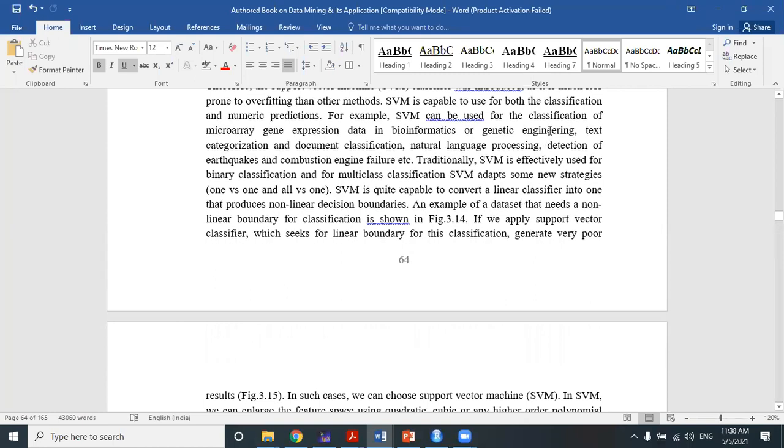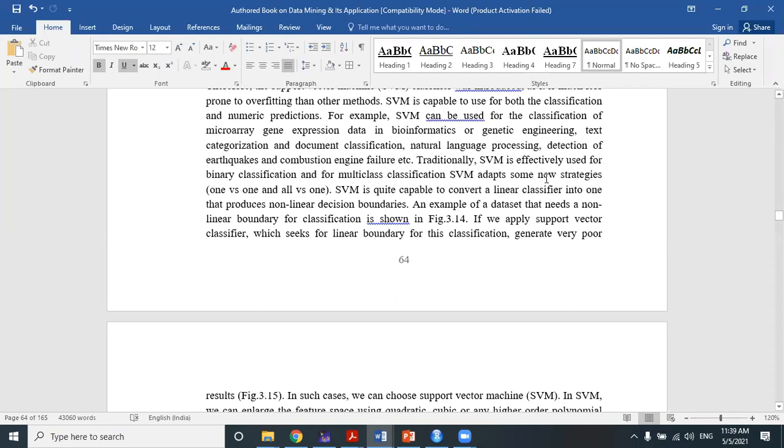In the last class, I already discussed it. Now, SVM can be used for classification. It has several applications, like in gene structure analysis. এই COVID-19 এ কিন্তু SVM দিয়ে COVID-19 এর gene structure টা or protein structure টা has been analyzed. A lot of research papers we will get where the COVID-19 or SARS-CoV-2... COVID-19 actually is the name of the disease. The name of the virus is SARS-CoV-2. Okay, so the protein structure or the gene structure of SARS-CoV-2 has been already analyzed in multiple research papers with the help of SVM or an upgraded SVM version. So SVM has a huge application in bioinformatics or genetic engineering.